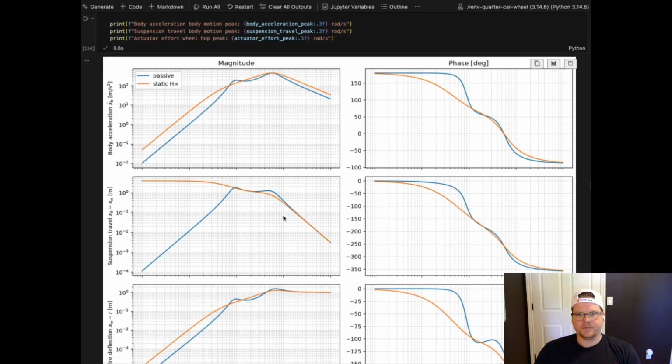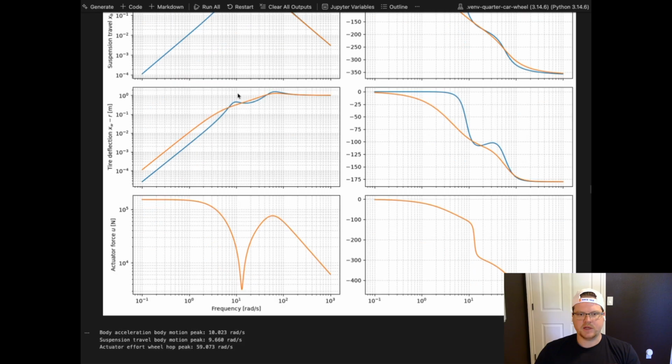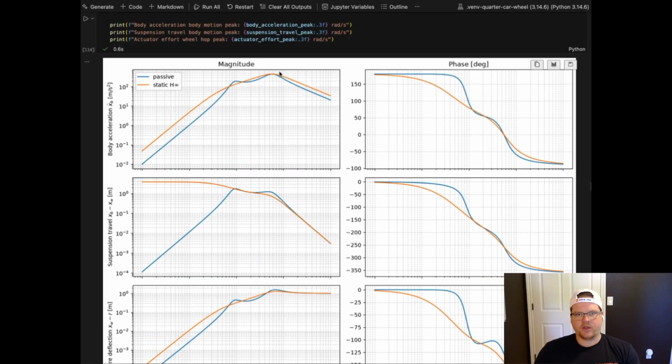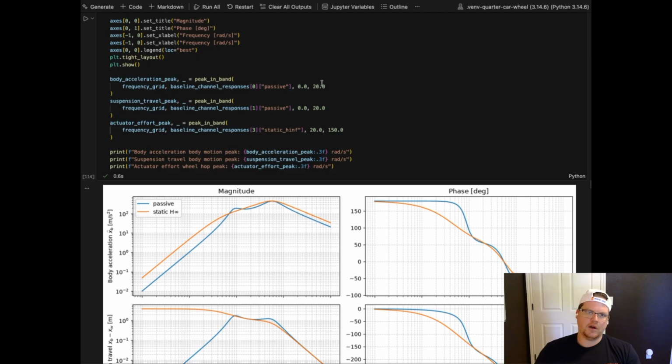So we can see here that the passive for the body accelerations, both are kind of mirroring each other. We have a resonance frequency around 10 radians per second if we scroll all the way down here. And that's correlating with this peak here at 10 radians per second. Now, here is about 30 something, and that's past the peak in bandwidth that we just set here for 20. So the peak that we're identifying here is 10. And so the H infinity controller with the static weight is suppressing that, or pushing down.